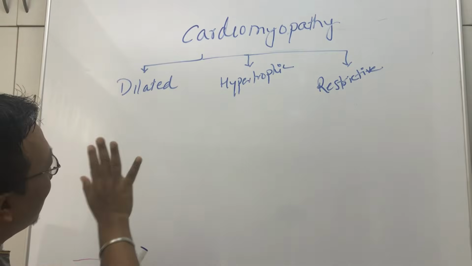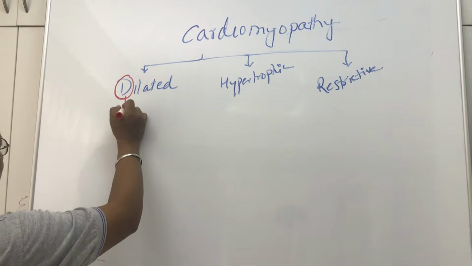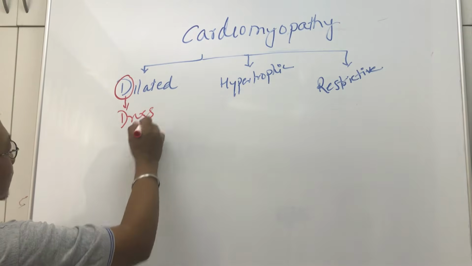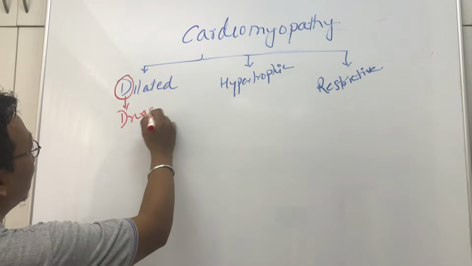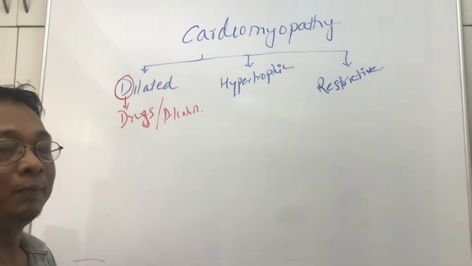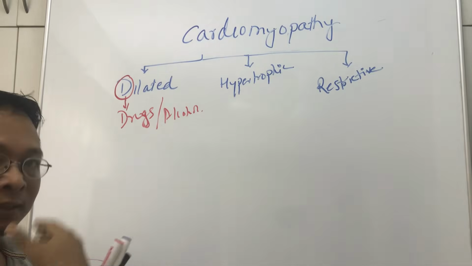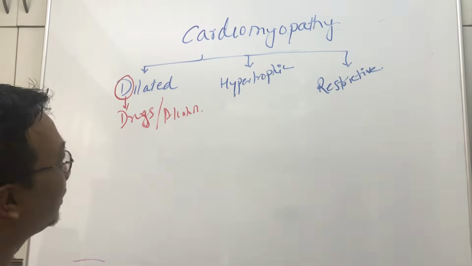When you say dilated cardiomyopathy, remember D for drugs. It's just a tip to remember: drugs or alcohol. Dilated cardiomyopathy is very commonly caused by drugs or alcohol. You can remember these things so that it makes it easier to understand the difference.